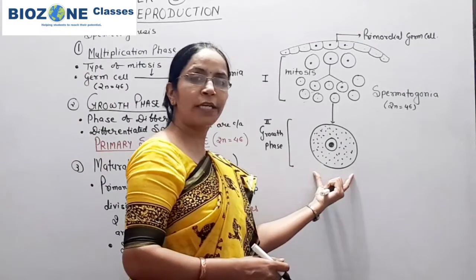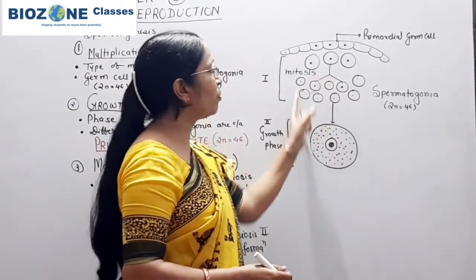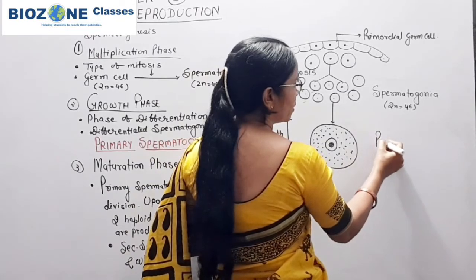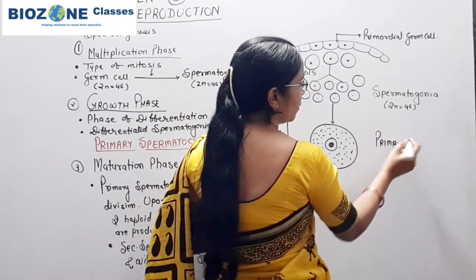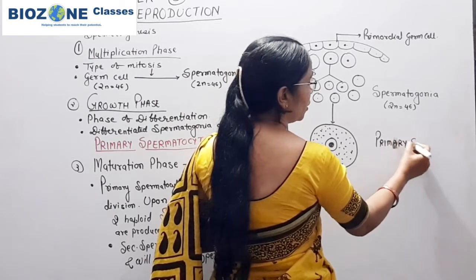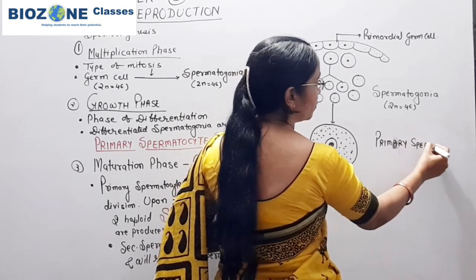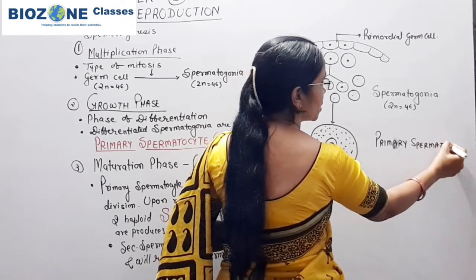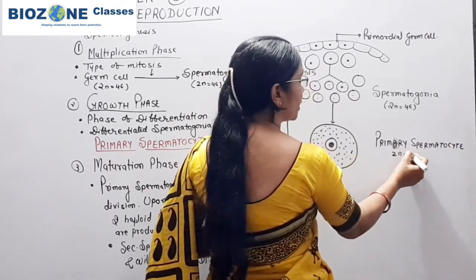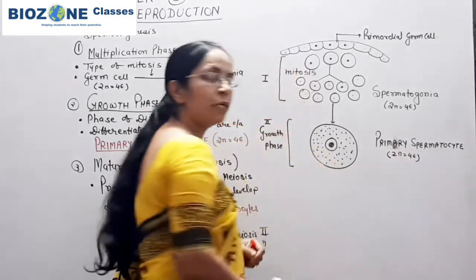This differentiated spermatogonium, distinct from the rest of the spermatogonia, is now called a primary spermatocyte. This part you remember, primary spermatocytes are also diploid cells.